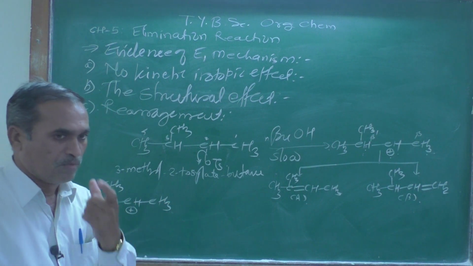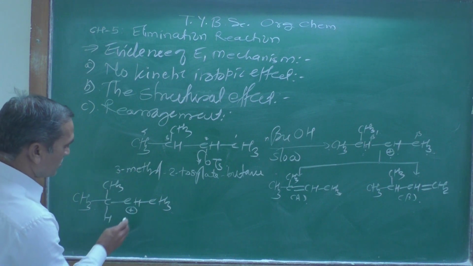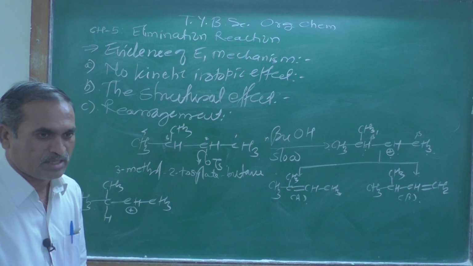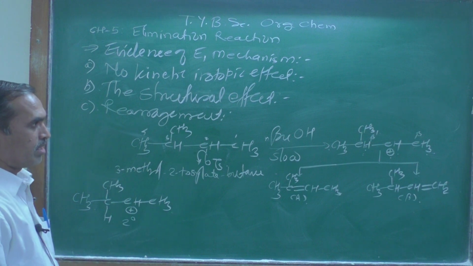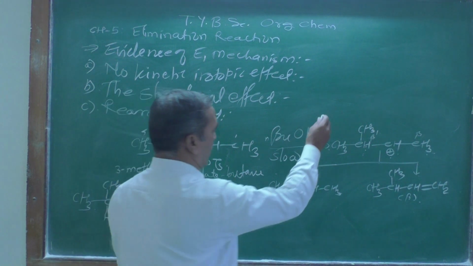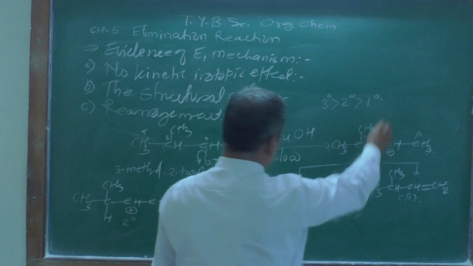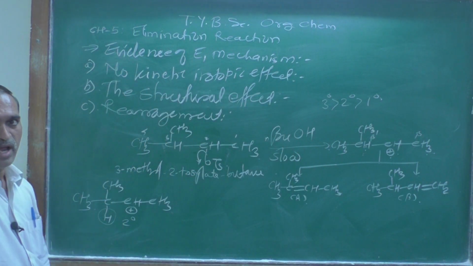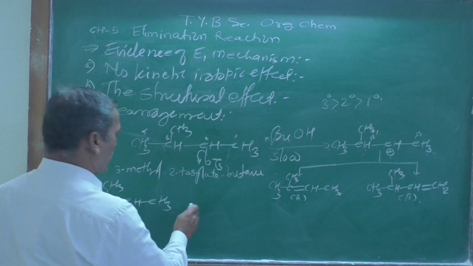If you observe this reaction carefully, what do you see? What kind of carbocation is it? It is a secondary carbocation, right? And as we know, in the stability order of carbocations, tertiary carbocation is more stable than secondary, than primary. Now if a hydrogen atom shifts from here to here, what are you going to get?